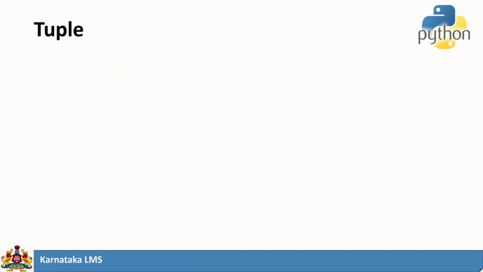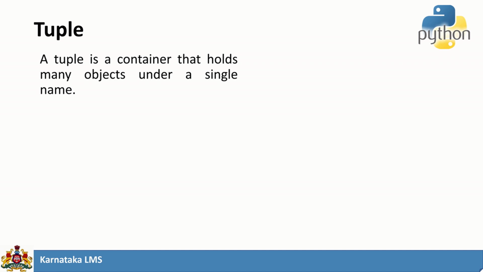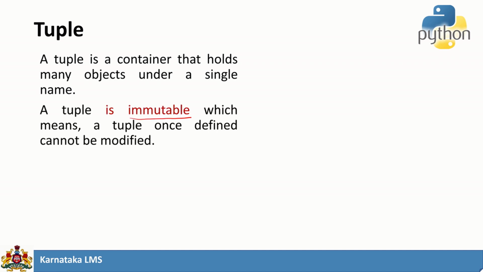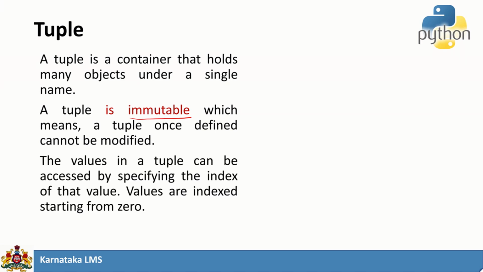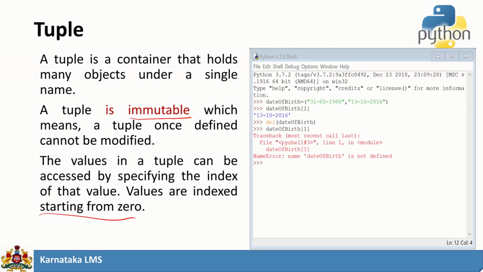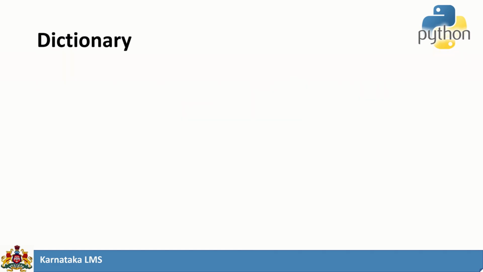So if you want to store different data types under a single name or object, we can use a list. Tuples. Tuples are almost similar to lists, but lists are mutable. Mutable means you can insert, append, delete or replace the elements in the list, but tuples are immutable. Once created, you cannot change the values. In tuples also, the index starts from 0, and we create them by using parentheses like this.